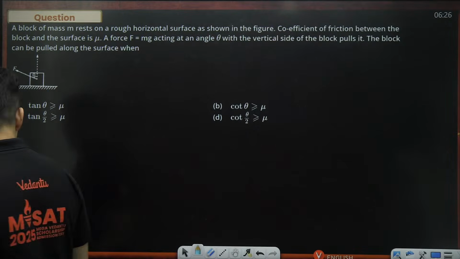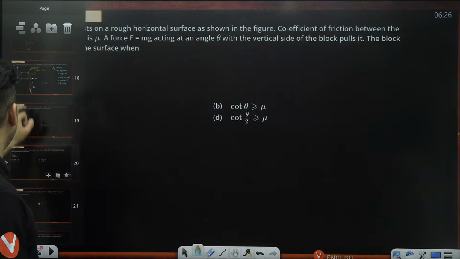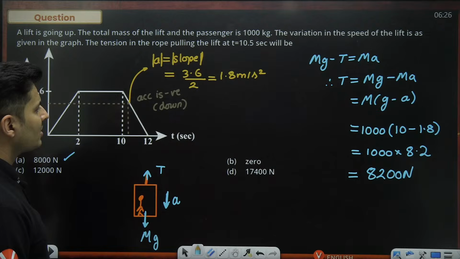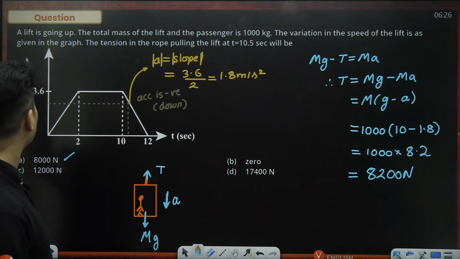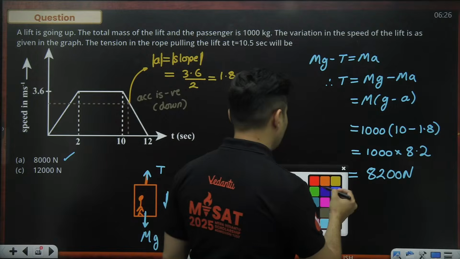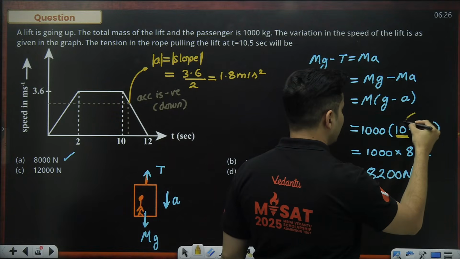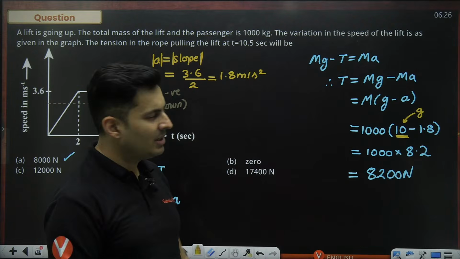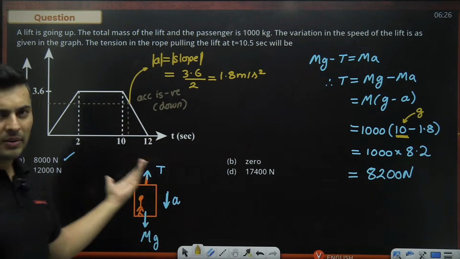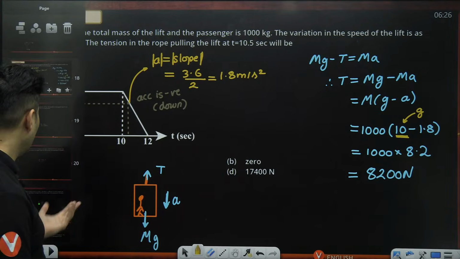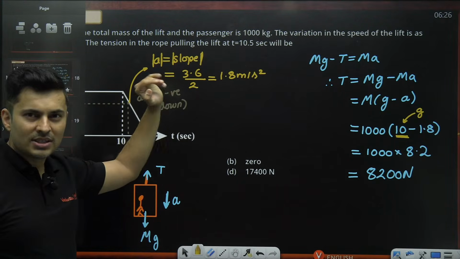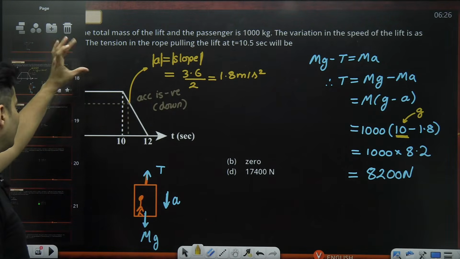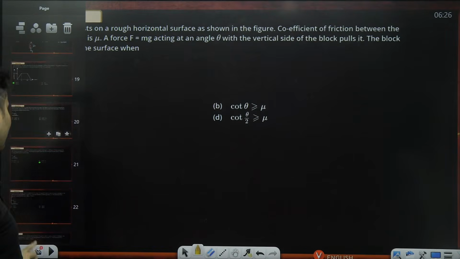In the previous question, if you take G as 9.8, maybe you will get it, but I don't think they have mentioned G as 9.8 anywhere. I have substituted the value of G as 10. But if you substitute 9.8 minus 1.8, then it will be 8,000. Otherwise, you will get 8,200. So usually when they don't specify, remember we use G as 10. But if they specify it, then you have to use whatever they have given. It's better that they give the value, or else we are used to taking G as 10.